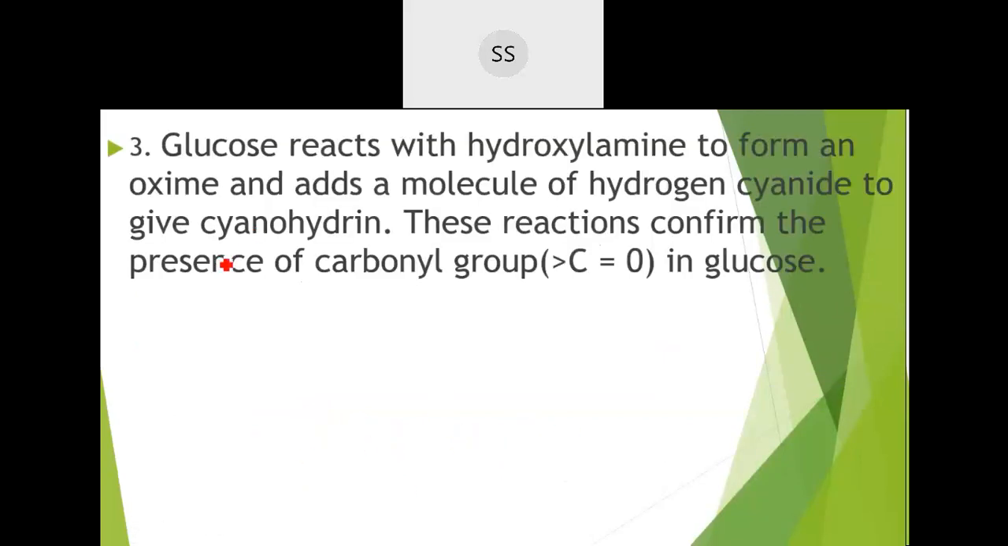Next, they wanted to find out which group is present. To find that out, they made it react with hydroxylamine, and also with hydrogen cyanide. I hope you remember these reactions which I did in the aldehydes and ketones chapter; we have finished the hydroxylamine and hydrogen cyanide addition reactions there. Hydroxylamine is NH2OH: a hydroxyl group and an amine group are present. If these two react, what will happen? One water molecule will get eliminated.